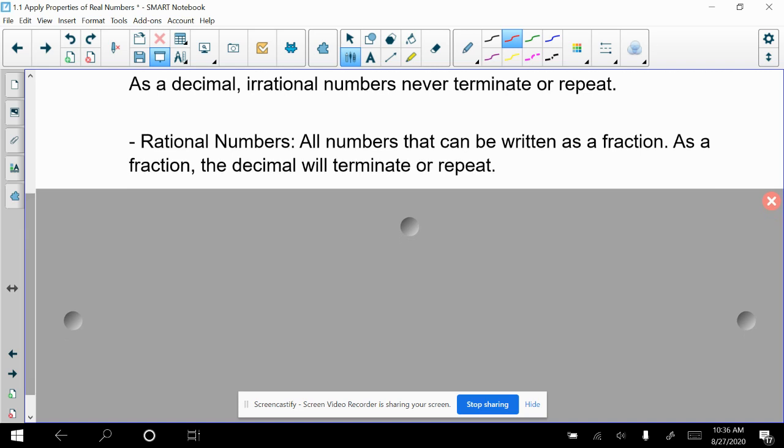The rational numbers would be things that can be written as a fraction or as a decimal. The decimal will terminate or will repeat.